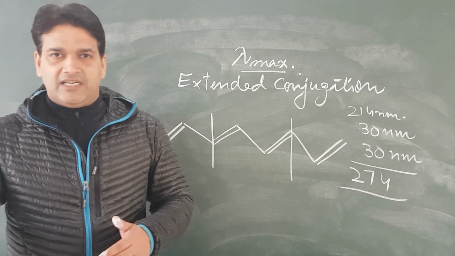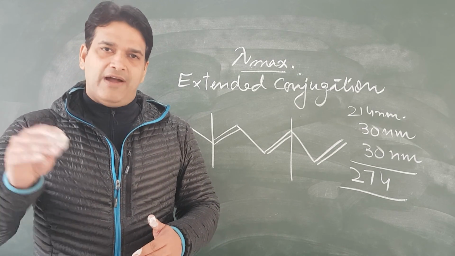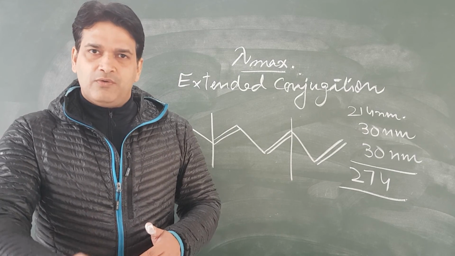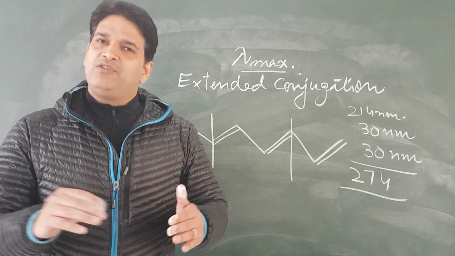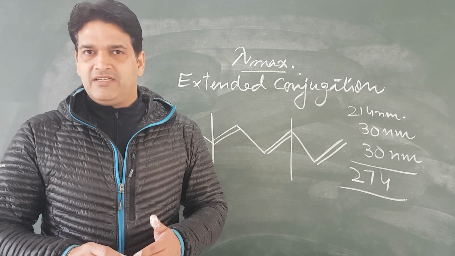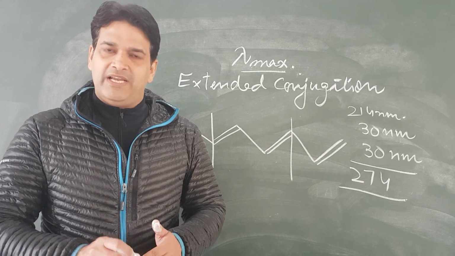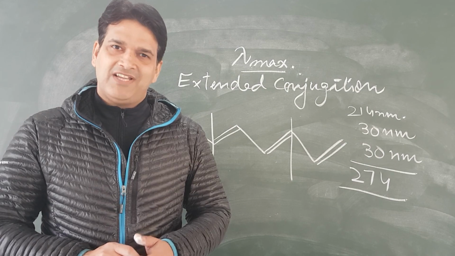But there are so many other rules also, so you have to go through it properly from the Woodward-Fieser's rule, and then you will be able to calculate the lambda maximum value in a precise way. Thank you very much.